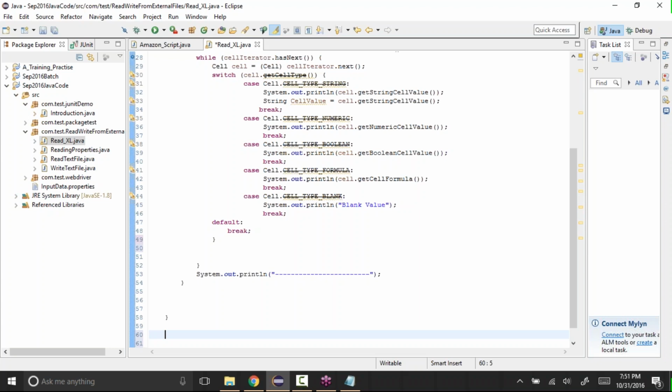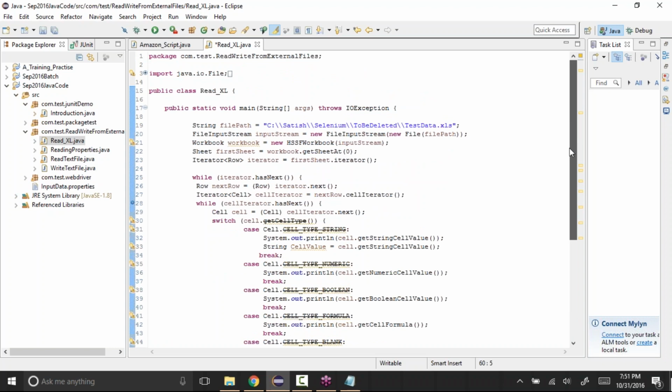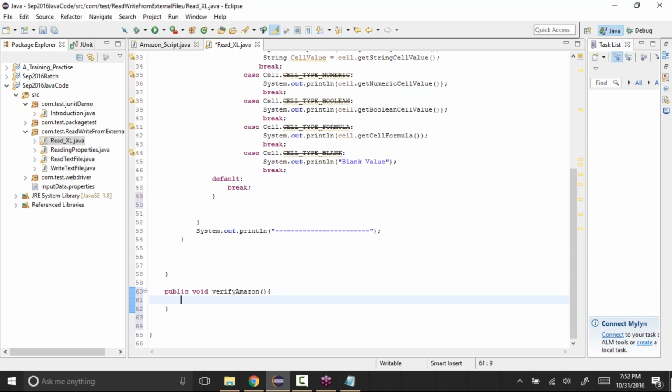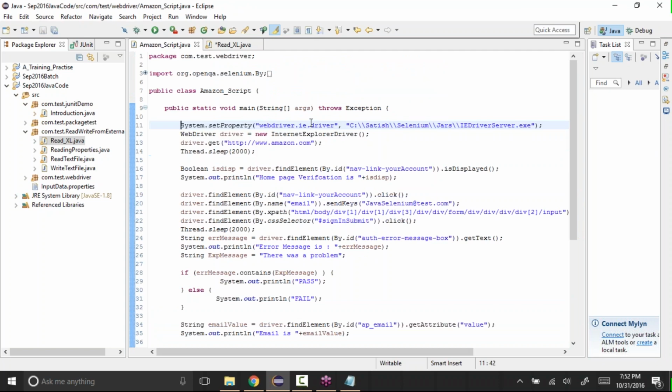Let's give it a name: public void verifyAmazon, and in this I can have all my code.